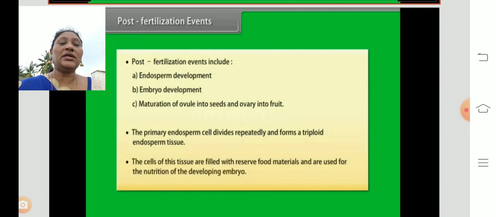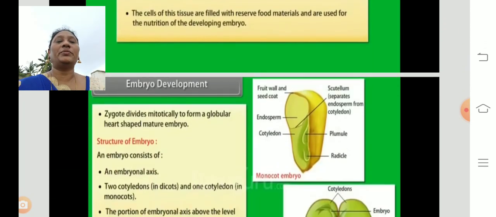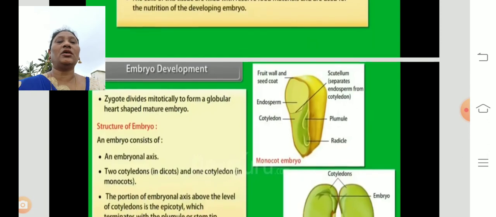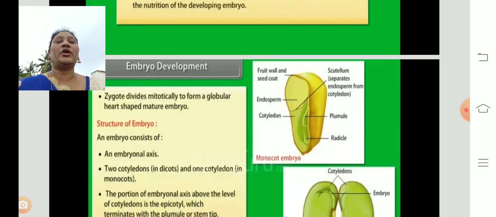Next, the cells of the tissue are filled with reserve food materials and are used for the nourishment or nutrition of the developing embryo. So it also produces the food materials for the embryo. Let us see how the embryo develops.